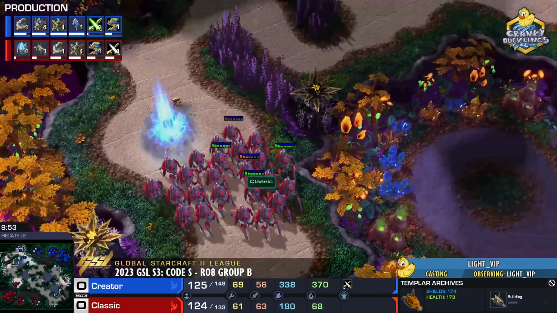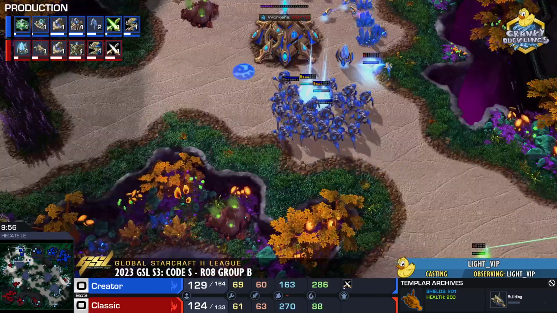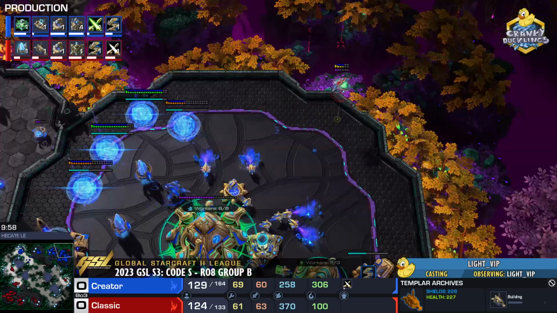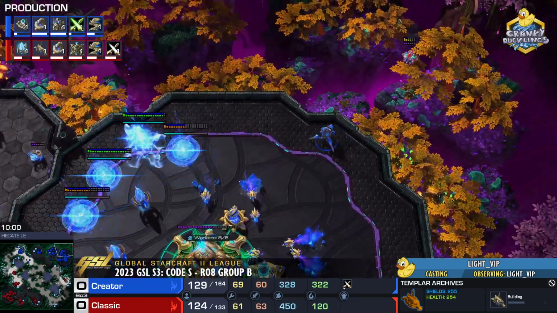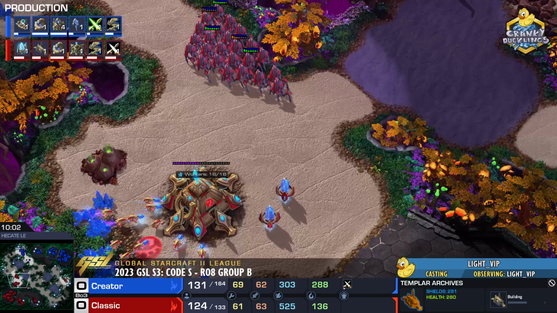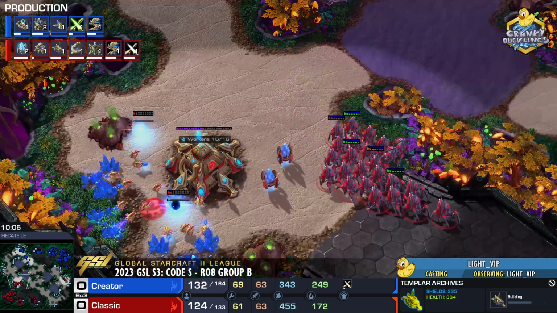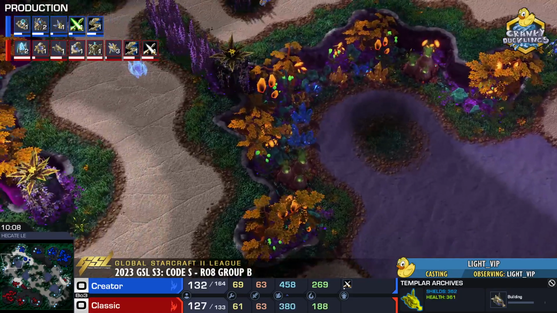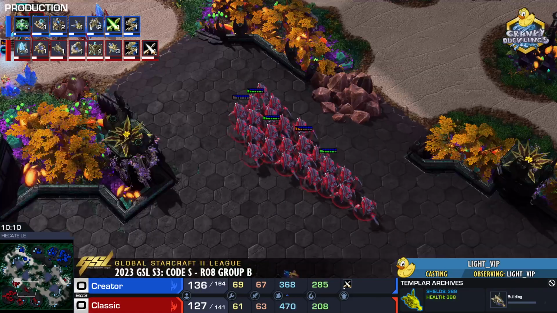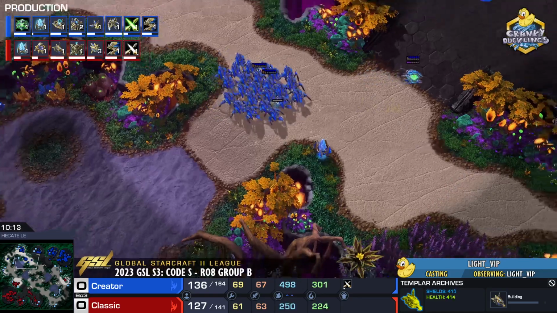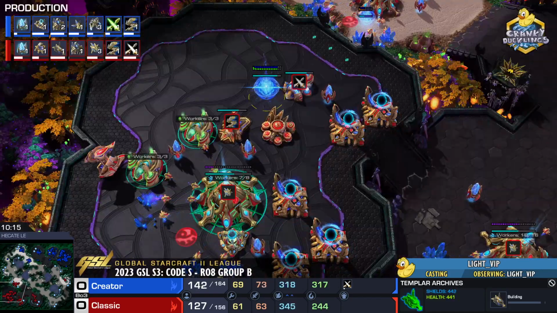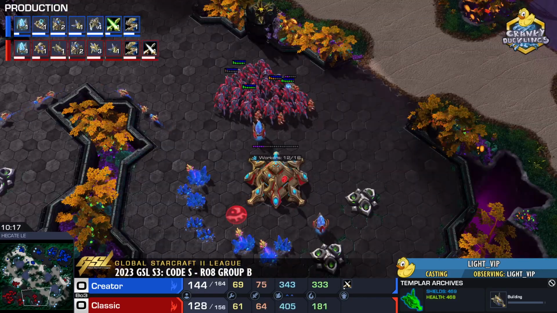Does catch a probe, does catch a pylon. Once again, Creator keeping up with the movement. Oracle threatening the main base. Classic doing whatever he can to try to keep his opponent at bay. Like again, Classic, he's not committing to any kind of attack. He's just rotating, posturing, picking off pylons, hallucinations, just trying to keep Creator scared while he takes up. And he's kind of getting away with it.